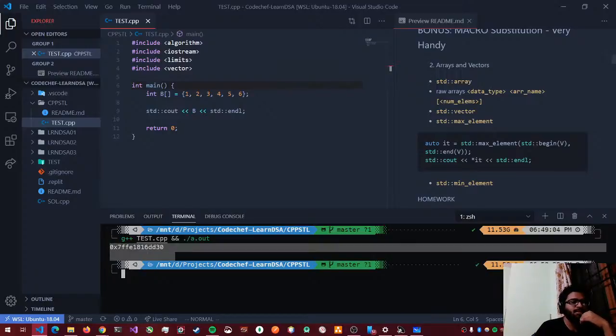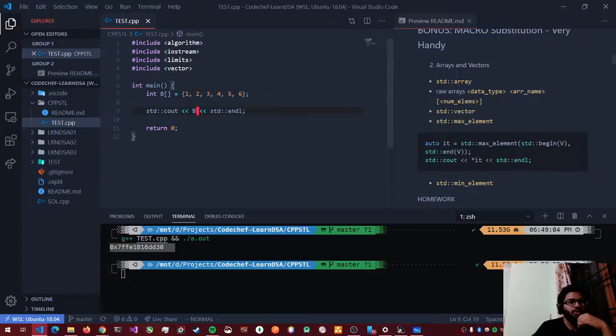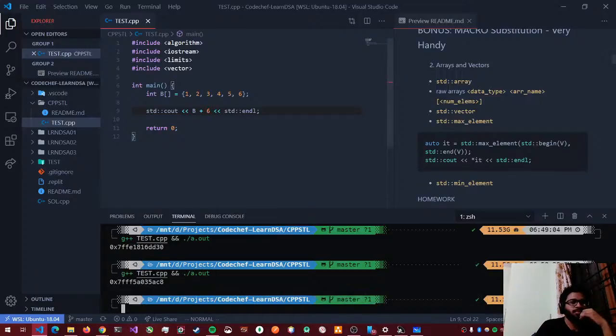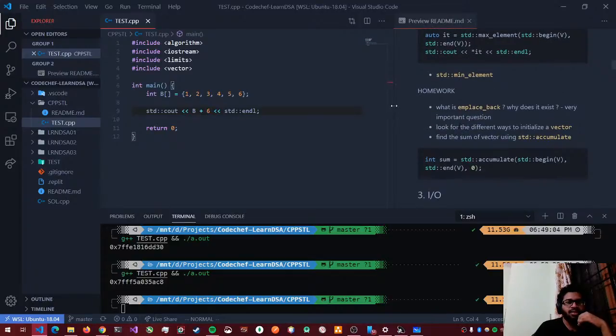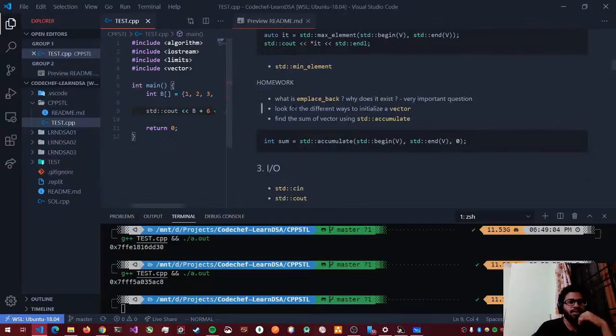So this is the starting memory location of B. And what will be the end memory location? It's B plus 6. Yeah. So that was about arrays and some stuff like max element, min max element. Some homework for you guys.